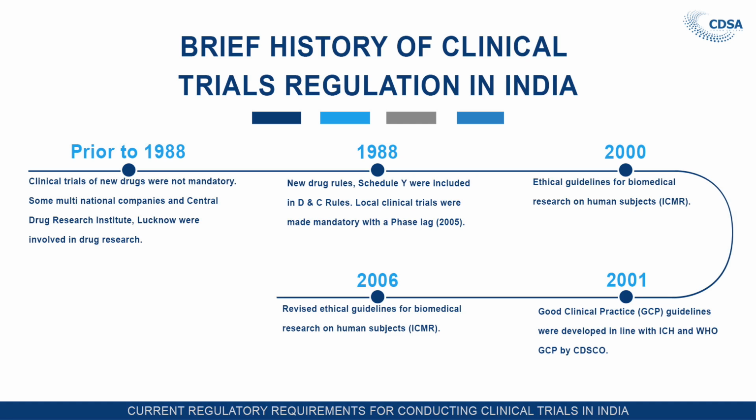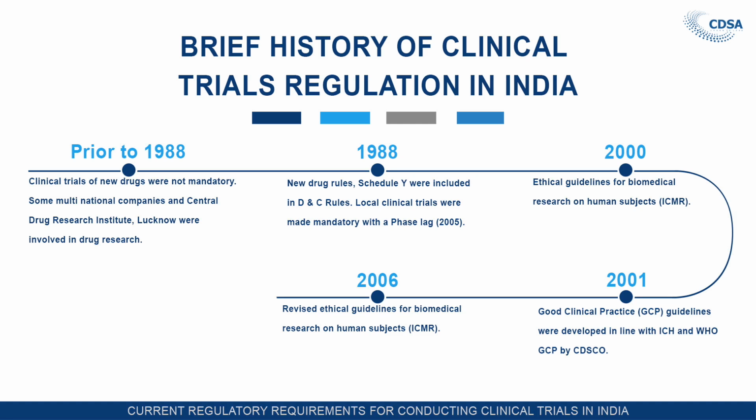In 1988, new drug rules, Schedule Y, were included in the Drugs and Cosmetics Rules, and since then local trials were made mandatory with a phase lag. In 2000, ICMR developed ethical guidelines for biomedical research on human subjects. In 2001, CDSCO developed GCP guidelines. Those guidelines were in line with ICH GCP guidelines and WHO GCP guidelines.